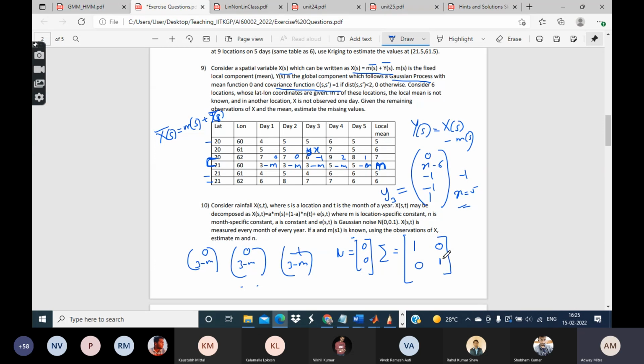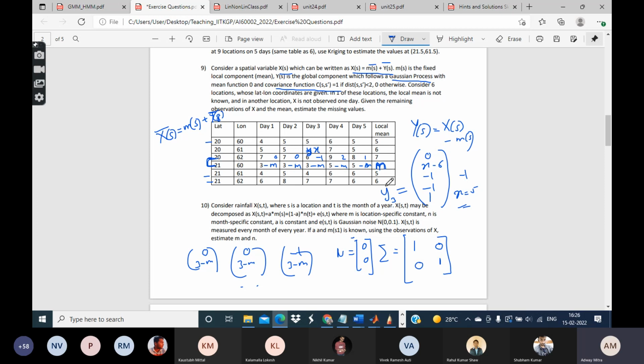Then you have these 5 observations which contain the unknown m. You know the mu, you know the sigma. So what do you now do? Obviously you can write down the joint PDF of these 5 observations and then maximize it. That is to say, you have to choose m in such a way as to maximize that PDF.